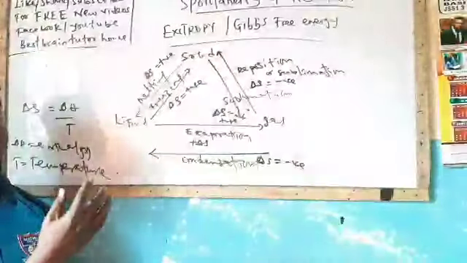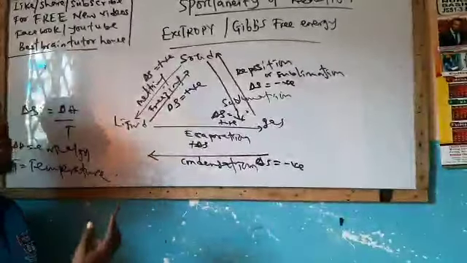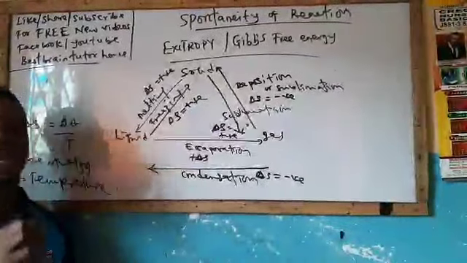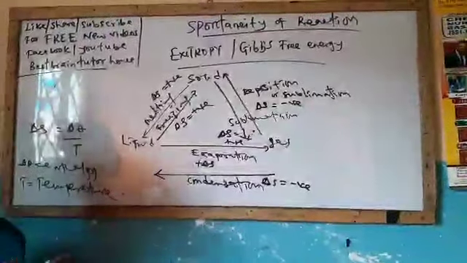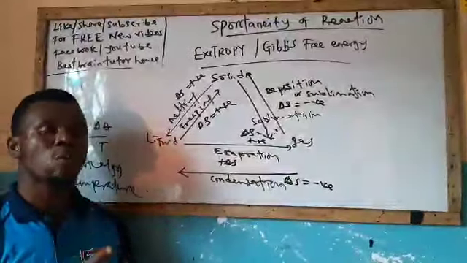Now, with the knowledge of this change of state, you can answer any question that describes increase or decrease in entropy in a chemical reaction. When the chemical reaction is occurring, the first thing you should take note of is the change of state. In the gaseous state, take note, gas has the highest entropy. When the substance is going from gas to other states, entropy will decrease.